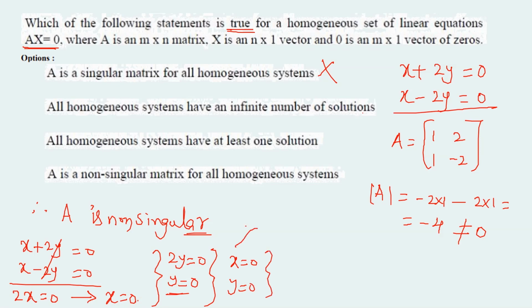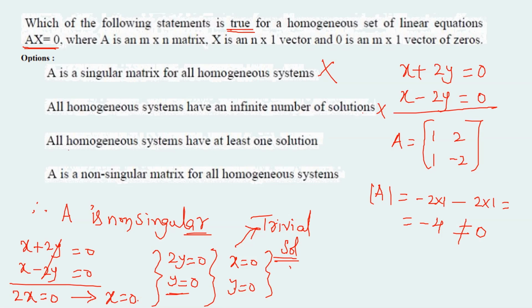This is called the trivial solution for a homogeneous system of linear equations. For this case, we don't have any other solution except the trivial solution. So the second statement is also false. A homogeneous system can have either a single solution or an infinite number of solutions. It need not have an infinite number of solutions all the time. That's why it is false.